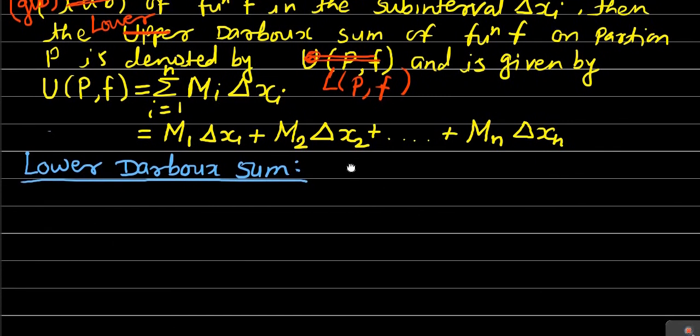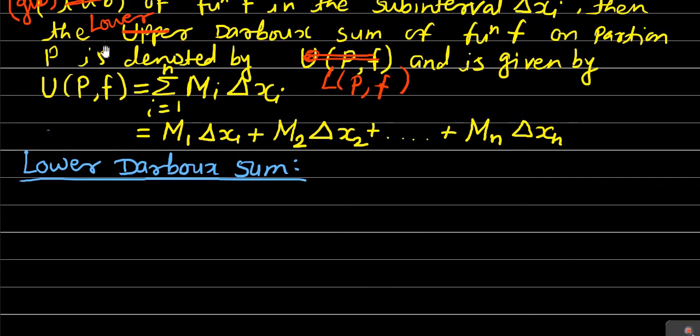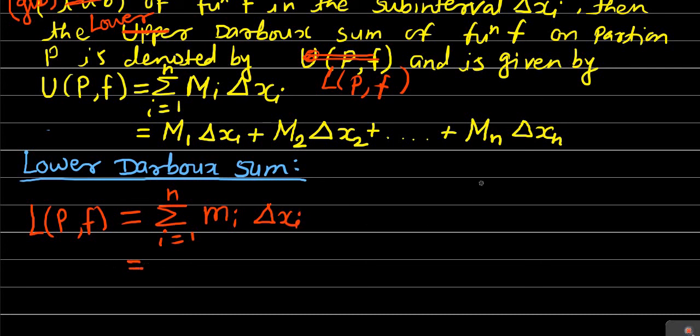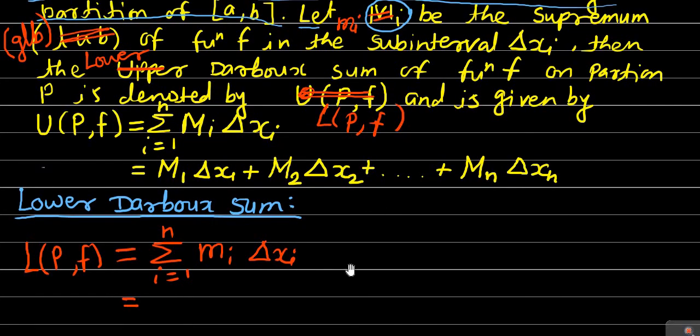So it is given by LPF equal to the summation over i equal to 1 to n of small mi into delta xi. Small mi means infimum.